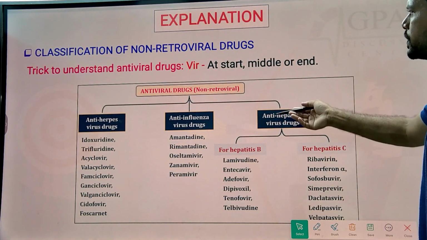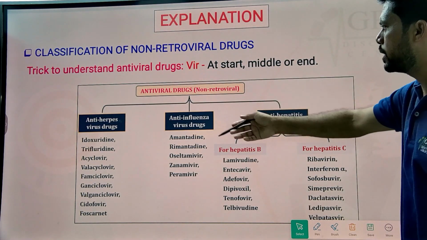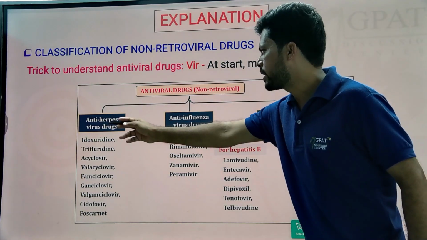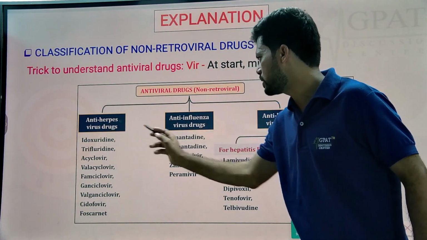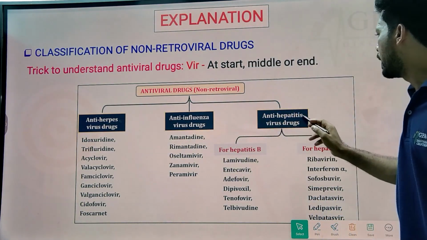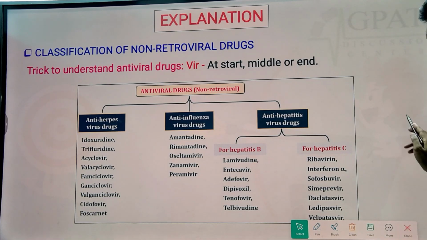Next. This is the classification of antiviral drugs based on their clinical use, acting on herpes viral infections, influenza viral infections, and hepatitis viral infections. Okay.